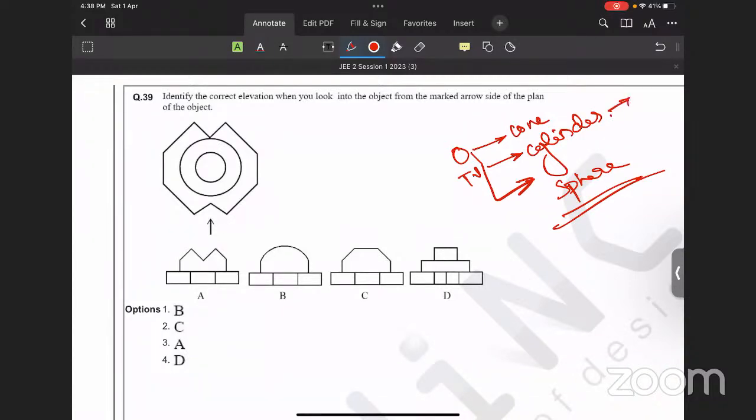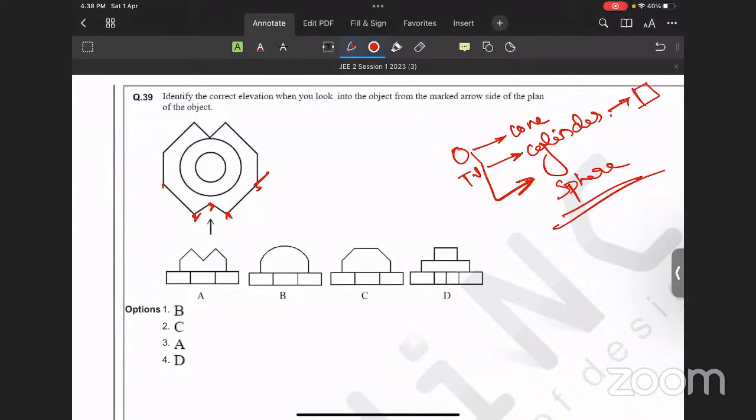We are familiar with the front view of the cylinder, that is simply a rectangle. That is one hint from this question. Another hint is the polygon. Here you can find one vertex, this is the second one, third one, fourth one, and fifth one. So 5 vertices you can find in this particular figure.